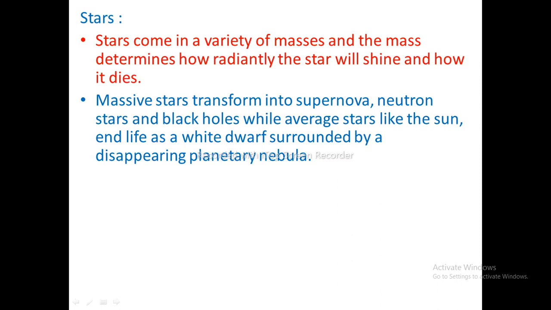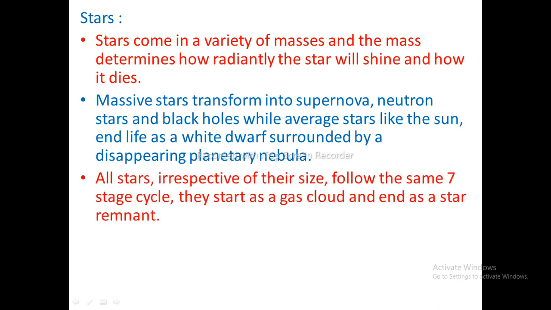The stars are enormously large, but they appear just a light spot because they are billions of kilometers far from the Earth. Massive stars transform into supernovae, neutron stars, and black holes, whereas average stars like the Sun end life as a white dwarf surrounded by a disappearing planetary nebula. Our Sun is a medium-sized star. The star produces heat and light because of the thermonuclear fusion reaction in which hydrogen gas is converted into helium under high temperature and pressure.